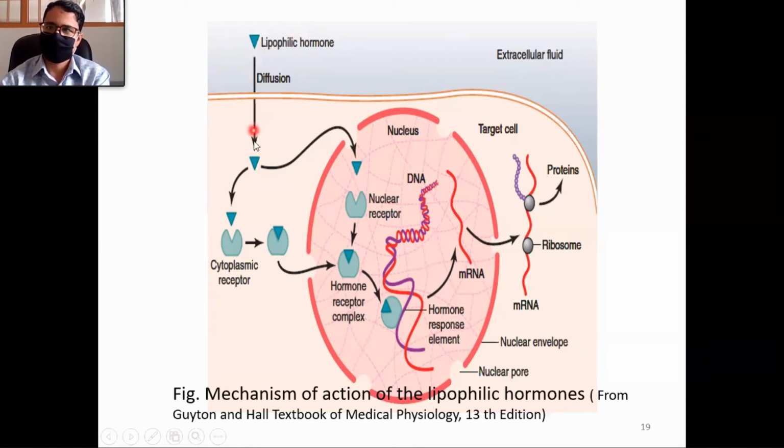It diffuses into the cell cytoplasm and then into the nucleus, and the receptor is inside the nucleus. And this nuclear hormone receptor complex then interacts with the hormone response element, and finally the same output, that is synthesis of protein. It may be enzyme or other proteins.